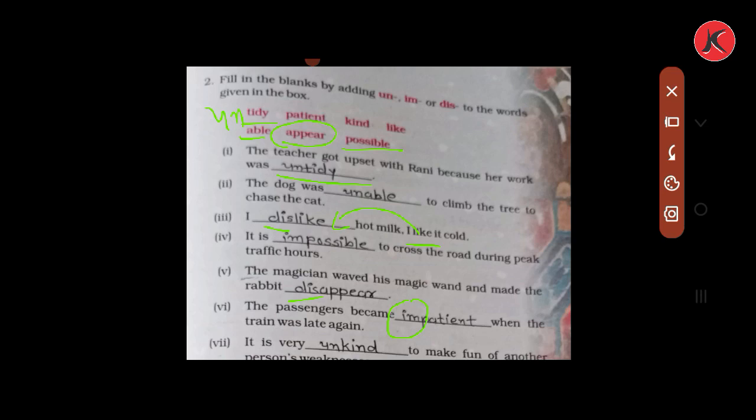Next, it is very blank to make fun of another person's weakness. So here kind is given. We have added un at the beginning of this word and made the opposite form of this word and fill this blank with it.